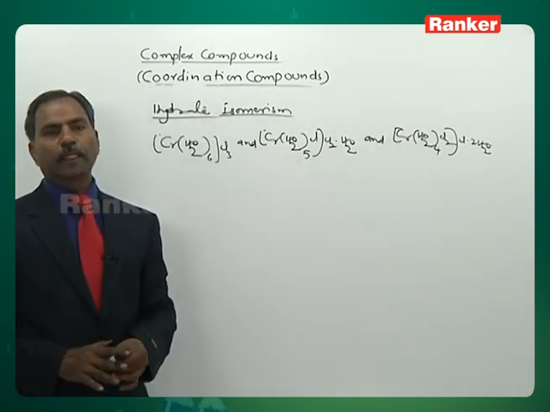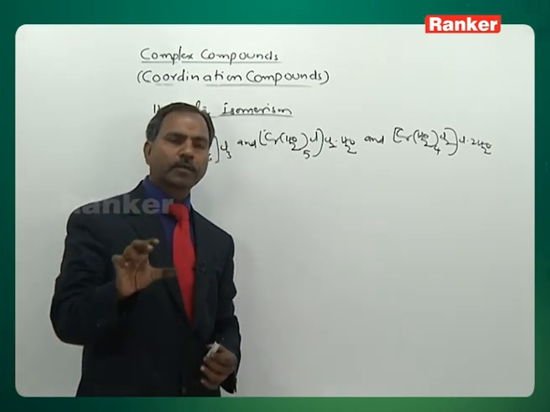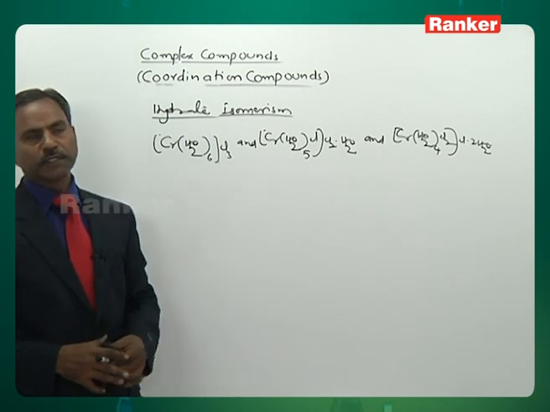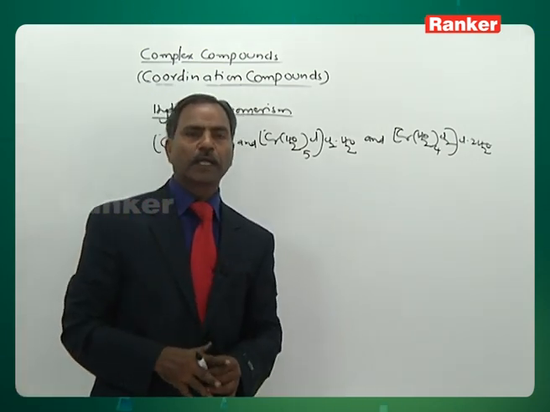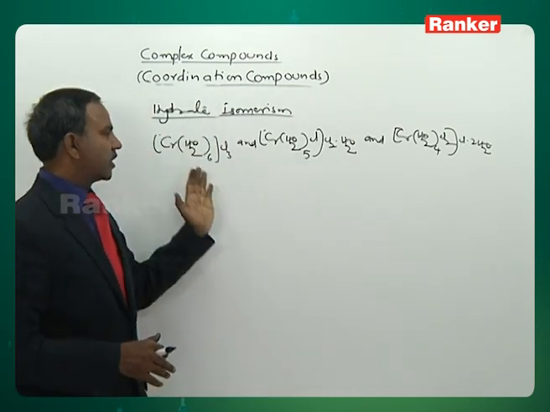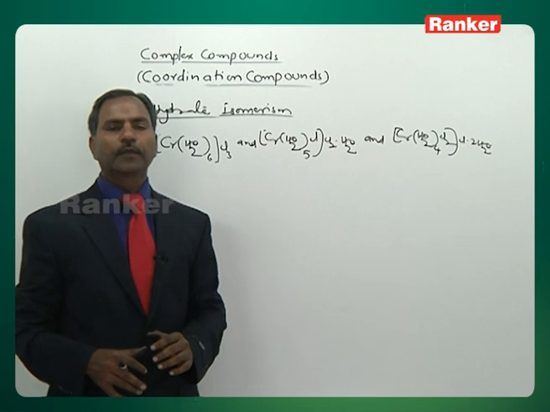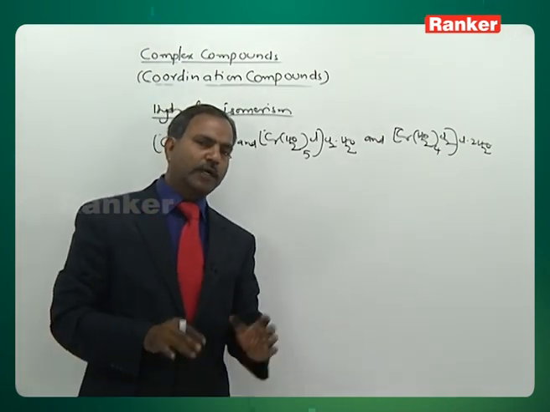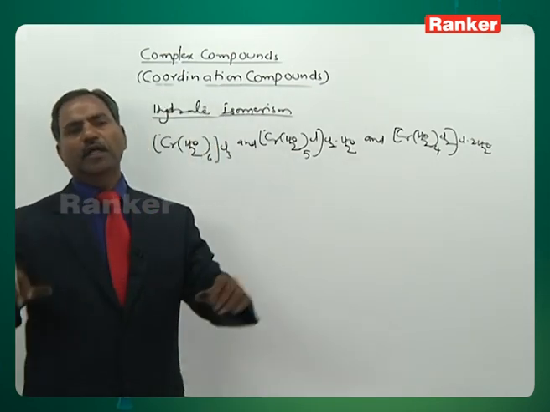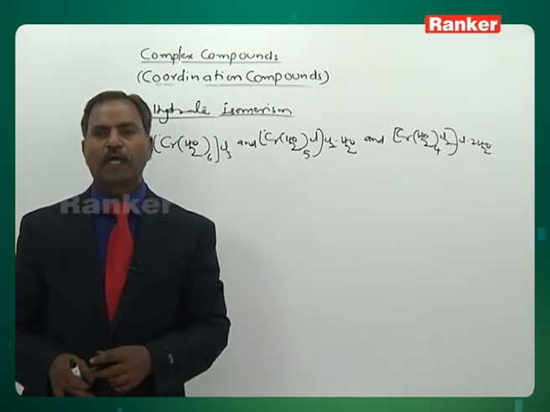Complex compounds that have the same chemical formula but differ in the number of aqua ligands, water molecules, within the coordinate sphere and outer sphere are known as what? Hydrate isomers, and the phenomenon is hydrate isomerism. This isomerism is due to the exchange of an anionic ligand with an aqua ligand. These hydrate isomers differ in their physical and chemical properties. The 3 complexes exhibit 3 different colors, and their chemical properties are also different. So this is about hydrate isomerism.